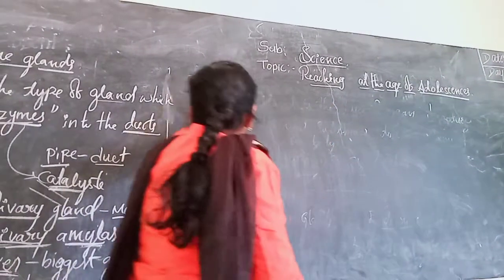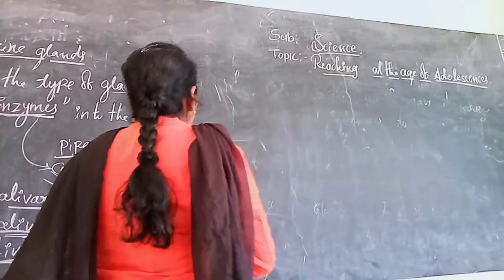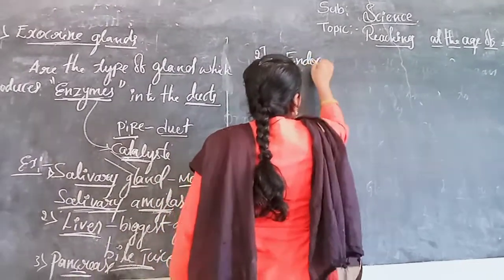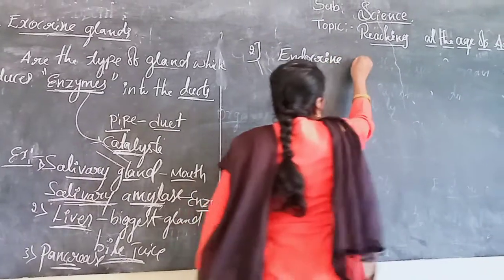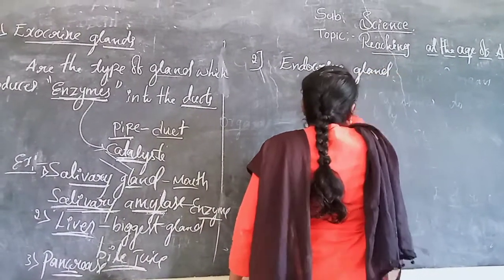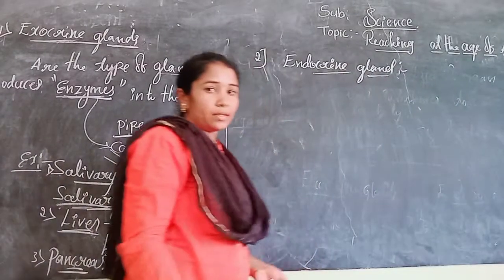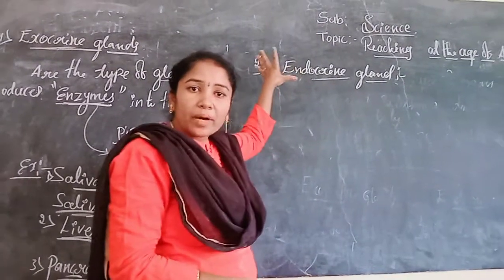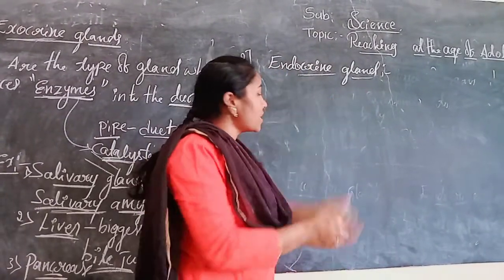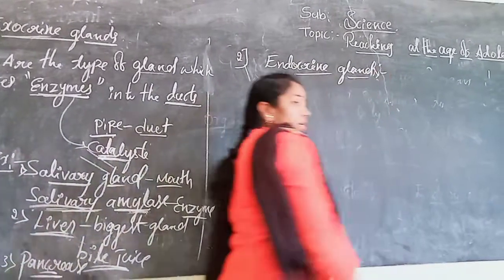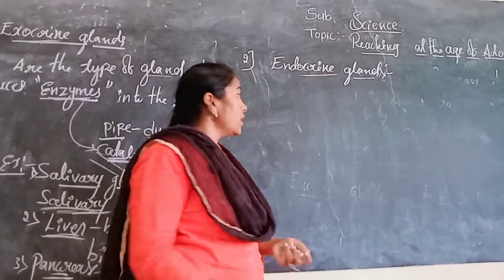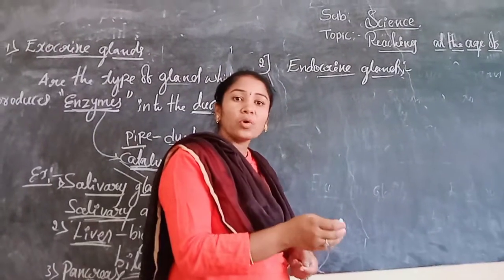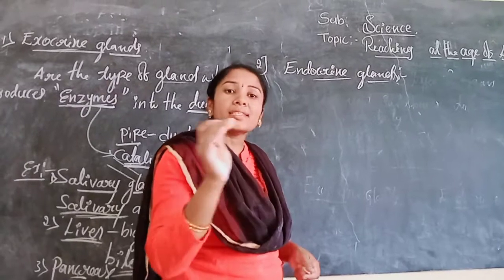Endocrine gland is also a type of gland. It is a type of gland which releases hormones directly into the bloodstream.